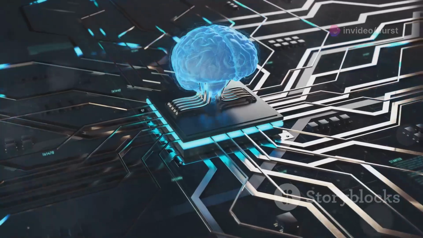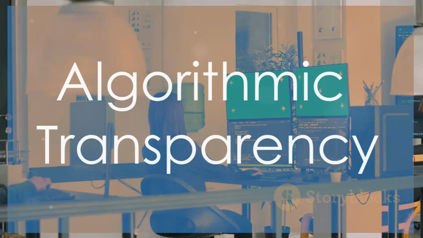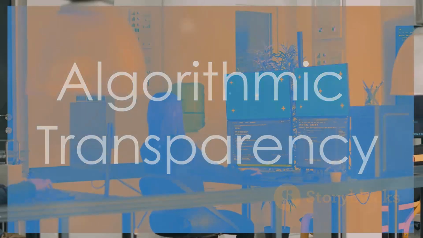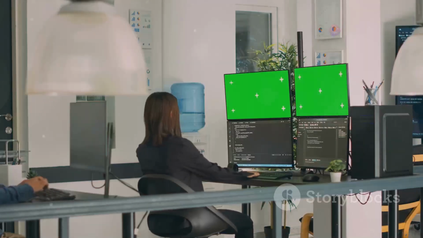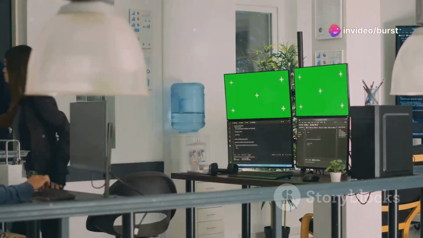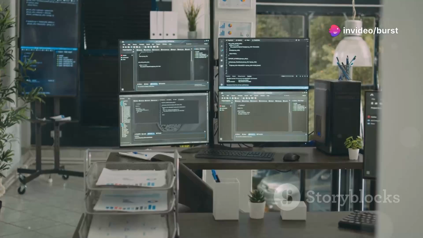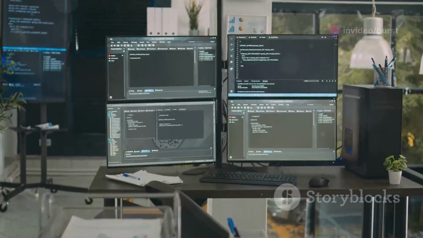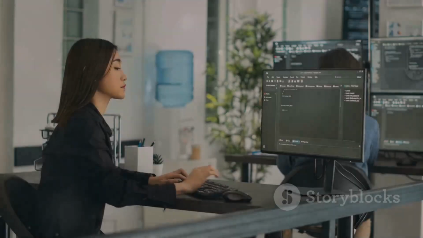Explanation and key aspects. Algorithmic transparency means the processes and logic used by the AI to reach decisions are clear and understandable. This involves documenting the model's design, data sources, and decision-making process.